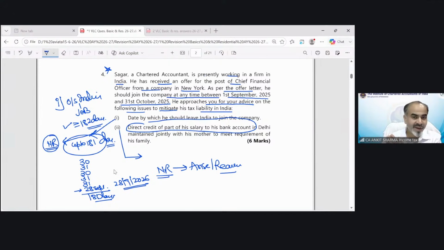So can you see what different kind of question we just encountered in this class? Definitely, it's not only enhancing your skill to solve these kinds of questions, but it will enhance your skill for other chapters also, if that kind of question has been framed there. So now you know, okay, this kind of question I have solved in residential status. So fine, this is the way I have to solve these kinds of questions. Okay, this is the value addition in your knowledge, student. A lot of value addition.